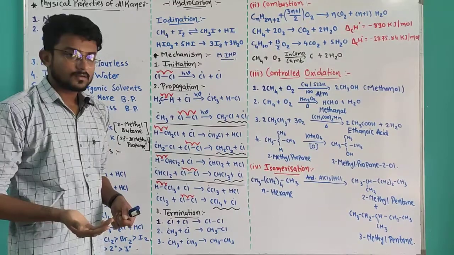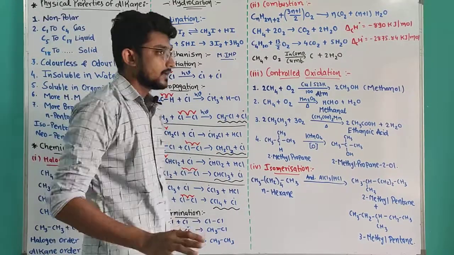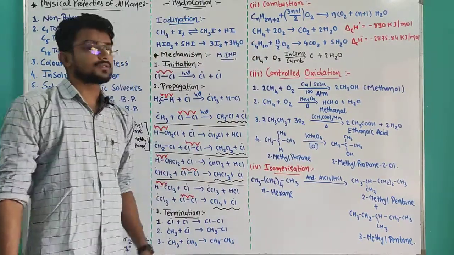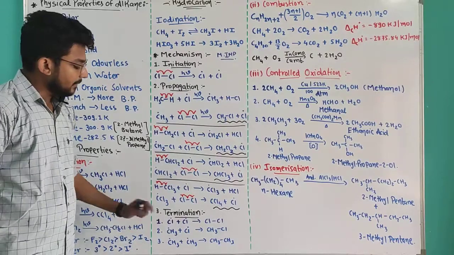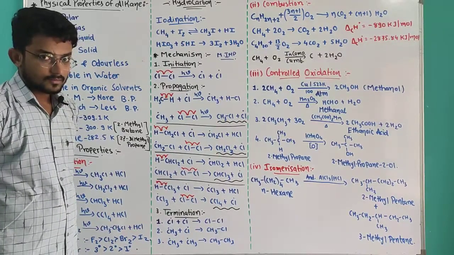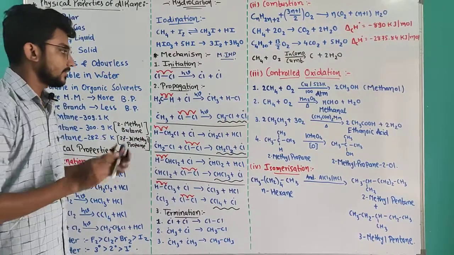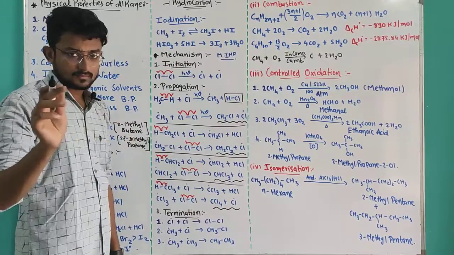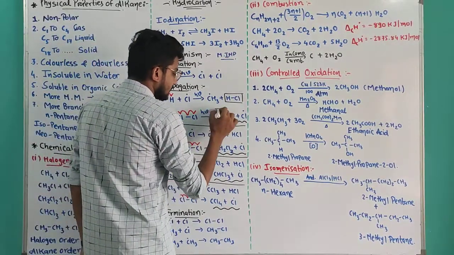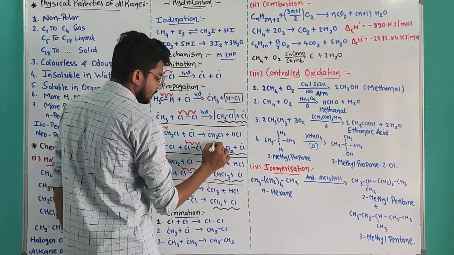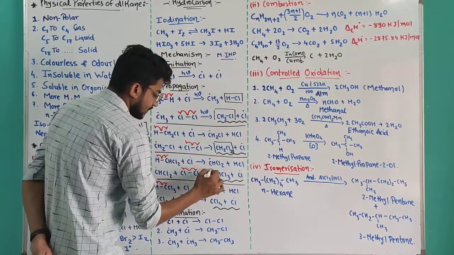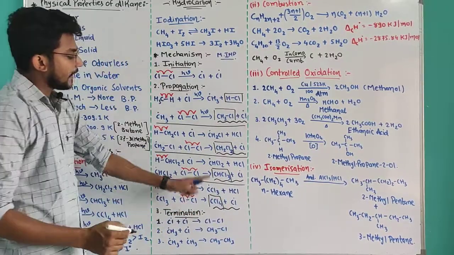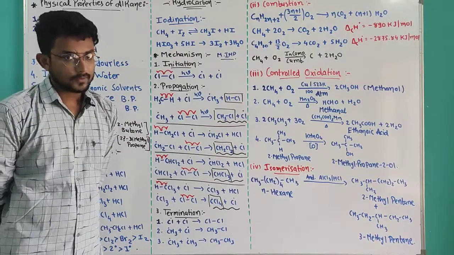Suppose any one of the reagents is finished. Suppose chlorine has been finished. What will happen? Termination will occur. Okay. How many products are there? Look at this. HCl has been formed. Don't box the free radicals. After that, CH3Cl. After that, CH2Cl2. Then CHCl3 and CCl4. A total of 5 products have been formed from this reaction.